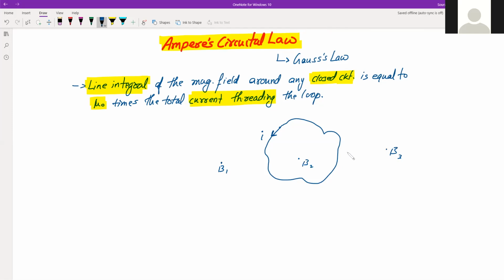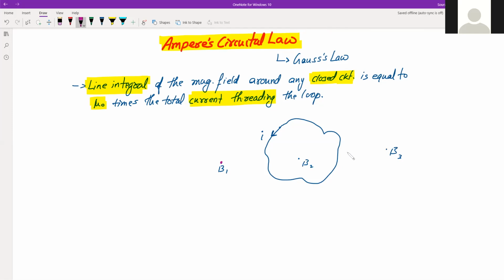Now, what Ampere's circuital law means is that this is the current carrying conductor. Now, suppose I have to find the magnetic field here, the magnitude of B1.